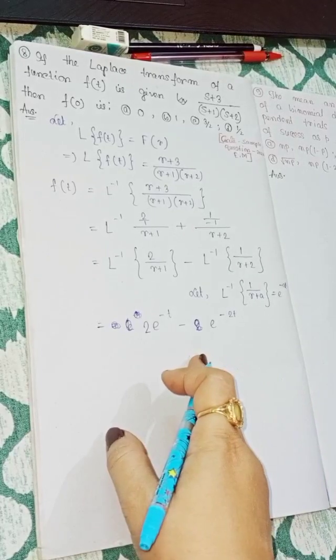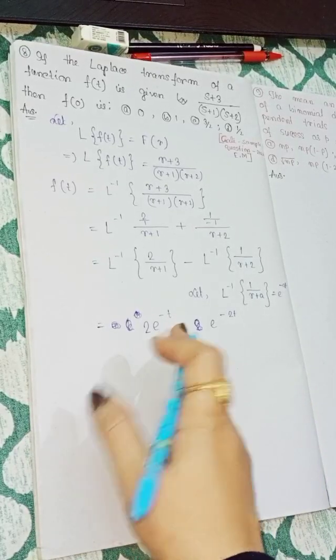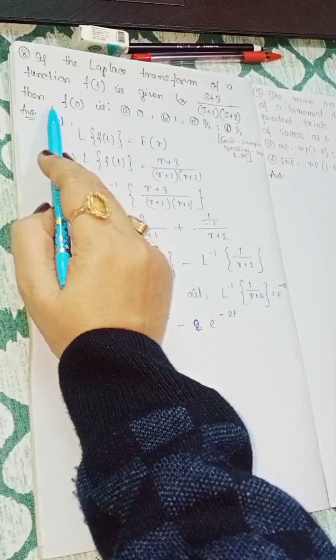Now putting t equal to 0, as we shall calculate the value of f(0).